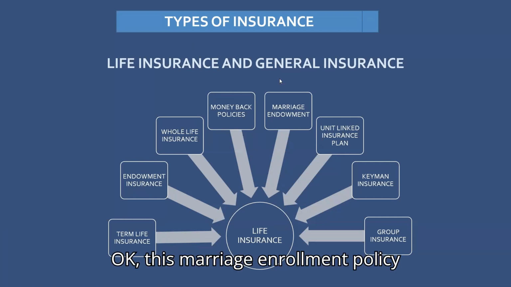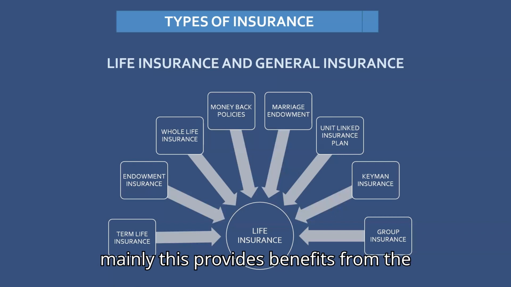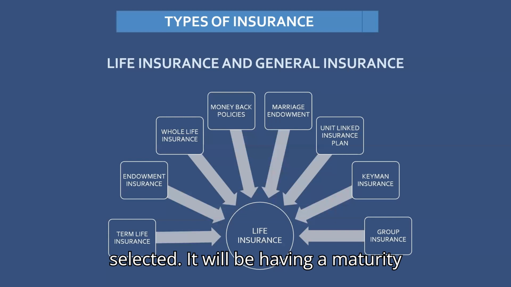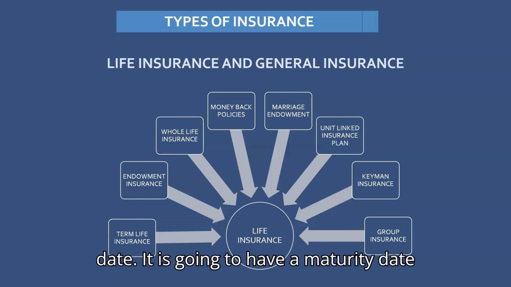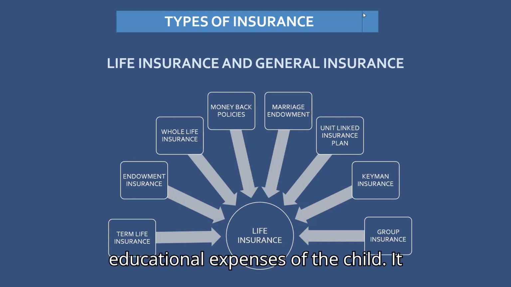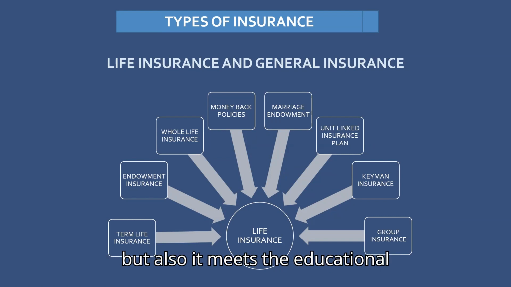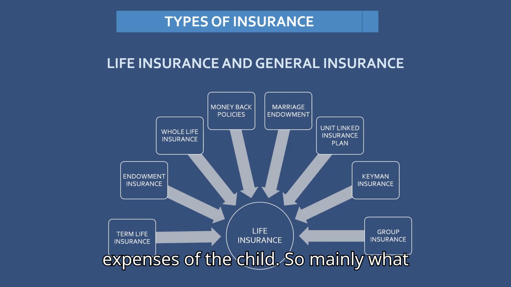This marriage endowment policy mainly provides benefits for us. It will have a maturity date to meet the marriage expenses, and not only the marriage, but also the educational expenses of the child. It does not only meet the marriage expenses, but it also meets the educational expenses of the child.